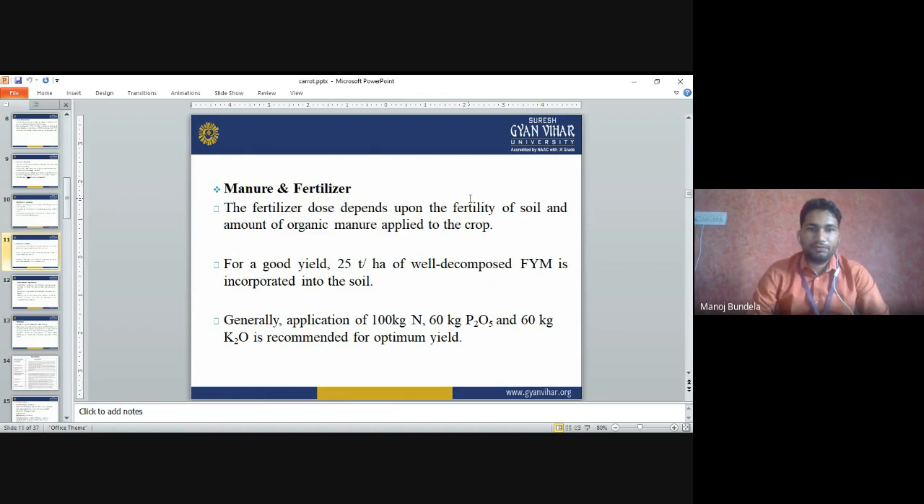Manure and fertilizer. The fertilizer dose depends upon the fertility of the soil. For a good yield, 25 tons per hectare of well decomposed FYM is incorporated into the soil. Generally, application of 100 kg nitrogen, 60 kg P2O5 and 60 kg of potassium is recommended for the optimum yield. The NPK requirement is 100, 60 and 60, and 25 tons of FYM we have to apply.